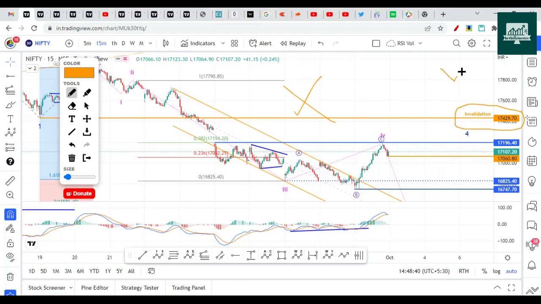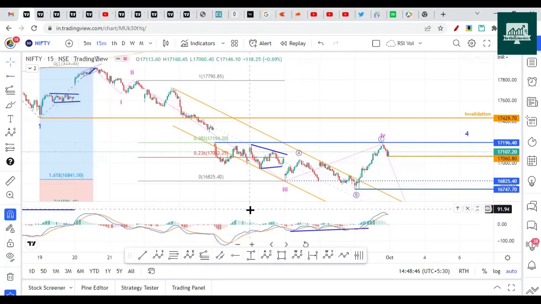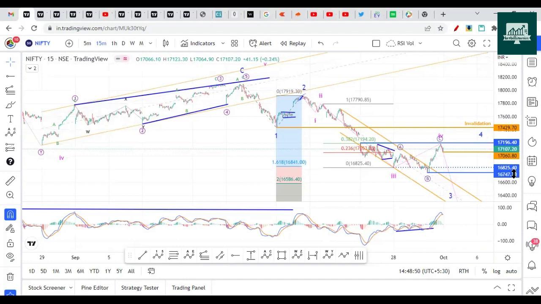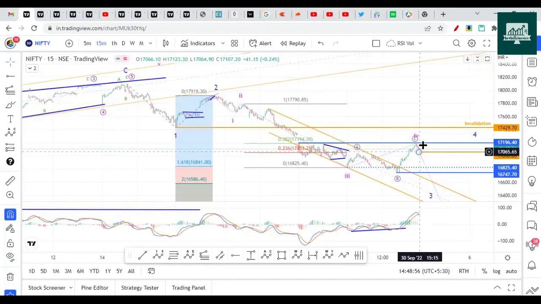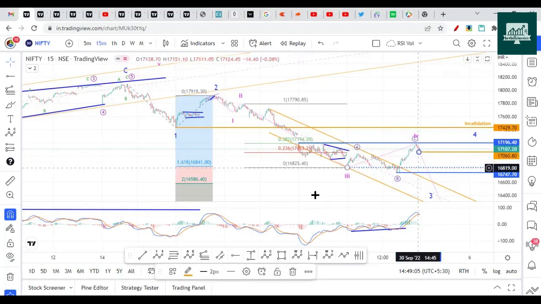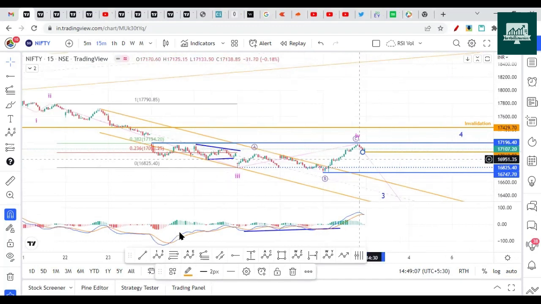So until this level is safe, we can still dip on the downside. This is how we have to understand the market for next week. If you are a conservative analyst or a trader, you have to wait for the 16,747 break. If you are aggressive, if it opens small gap up, breaks the high of Friday, and then starts to dip breaking 17,060, this is the aggressive trader's entry for the downside.